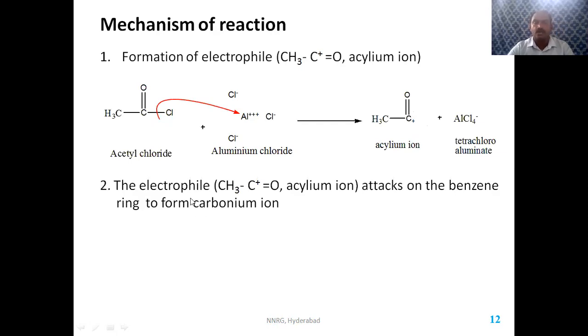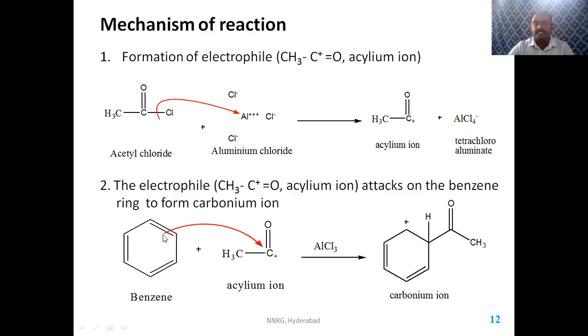So this electrophile, the acylium ion, now has a tendency to attack the benzene, because benzene is an electron rich species and the acylium ion is an electron positive species. When it reacts with the benzene, it forms a carbonium ion. The benzene, being electron rich, attacks the electropositive carbon here to form a carbonium ion or carbocation form.